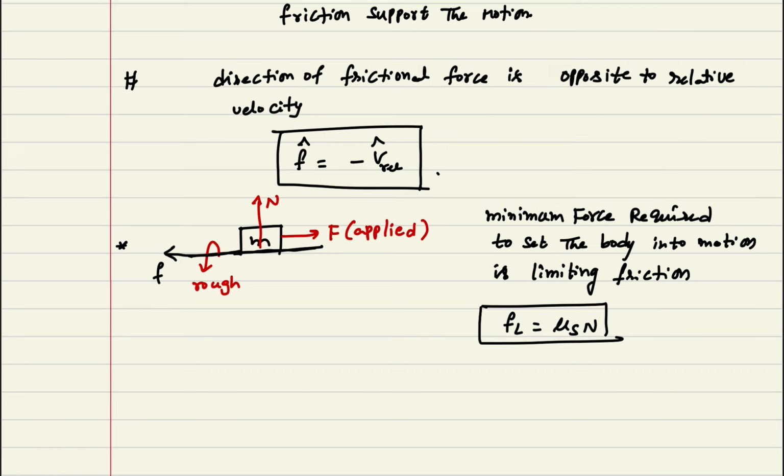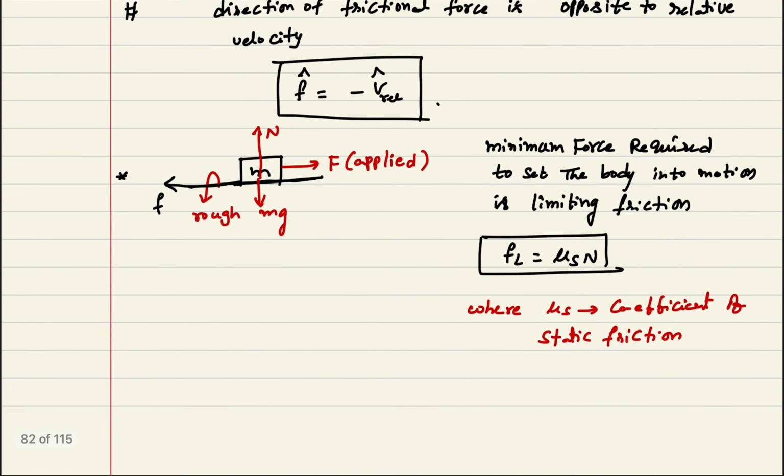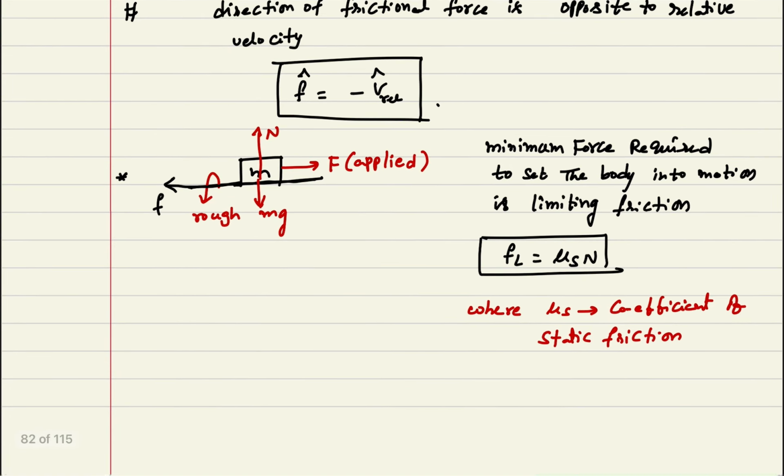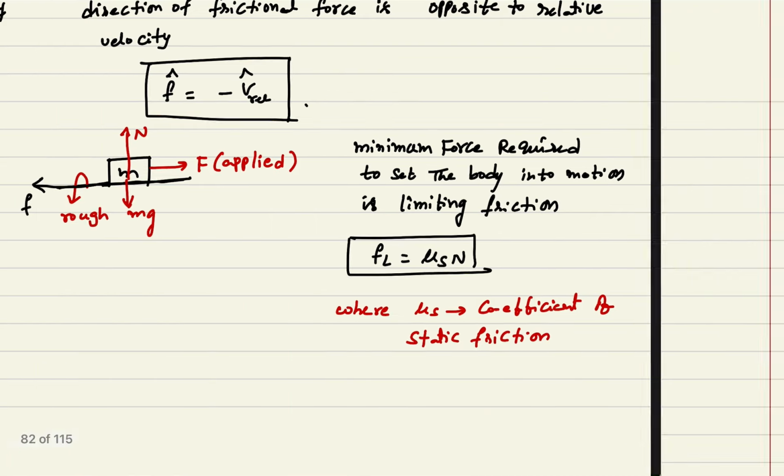In this case the normal reaction is in the upward direction and mg is in the downward direction, where mu s is the coefficient of static friction and N is the normal reaction. Now we are going to see the different kinds of friction. If the applied force is less than that limiting value, what will happen? If the applied force is greater than the limiting value, what will happen? We are going to see now.